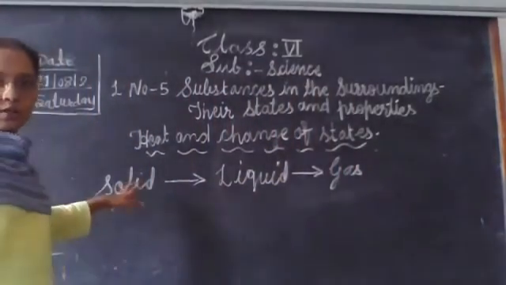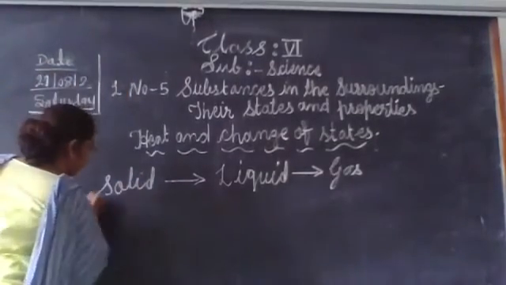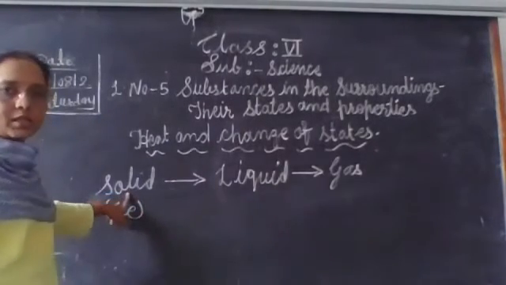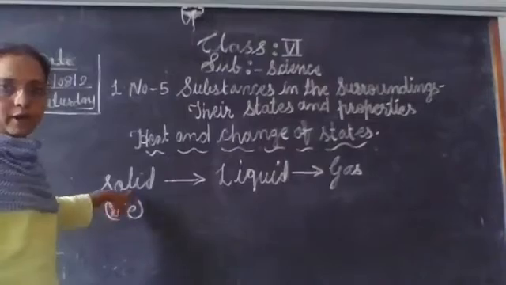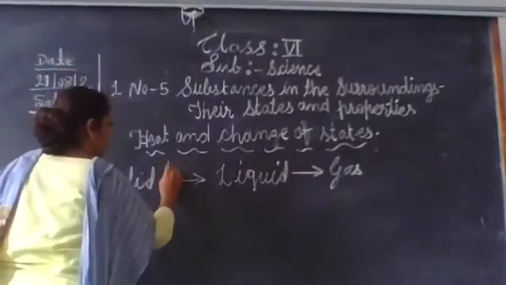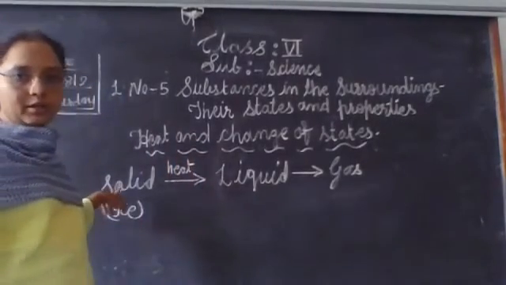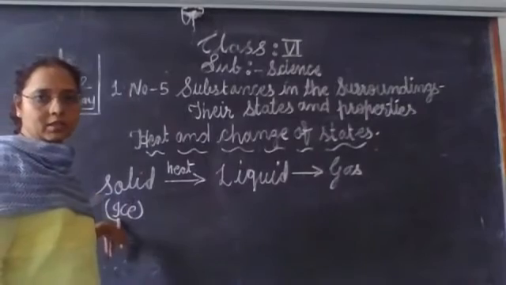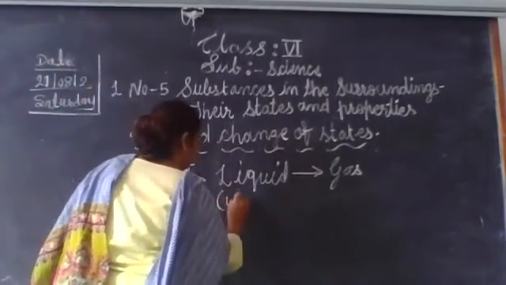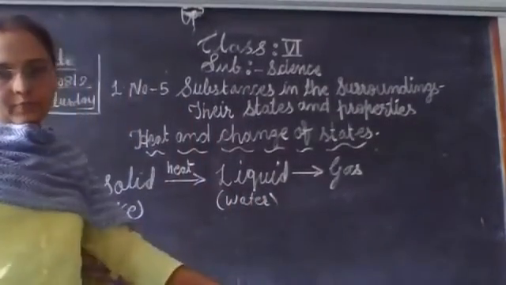Okay, on heating, when you heat a solid, suppose we take an example of ice. Ice is in solid form. When you heat this ice, it is converted into liquid, that is, water.